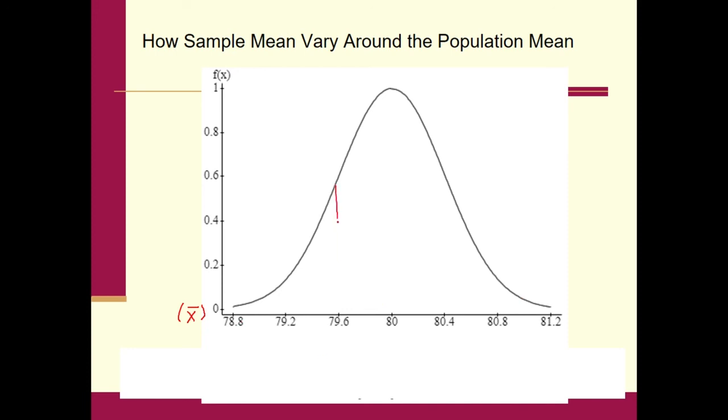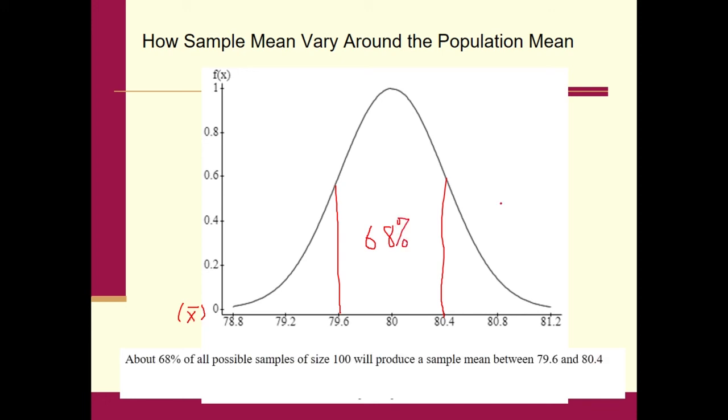If I drew a line right here and right here, so here's my question to you. What percentage of all the samples will produce an x bar between 79.6 and 80.4? And hopefully you say, oh, based upon the empirical rule, that's 68%. So it doesn't matter that we have billions or maybe even trillions of x bars that we could possibly get. We know 68% of them are going to be contained between what? 79.6 and 80.4.